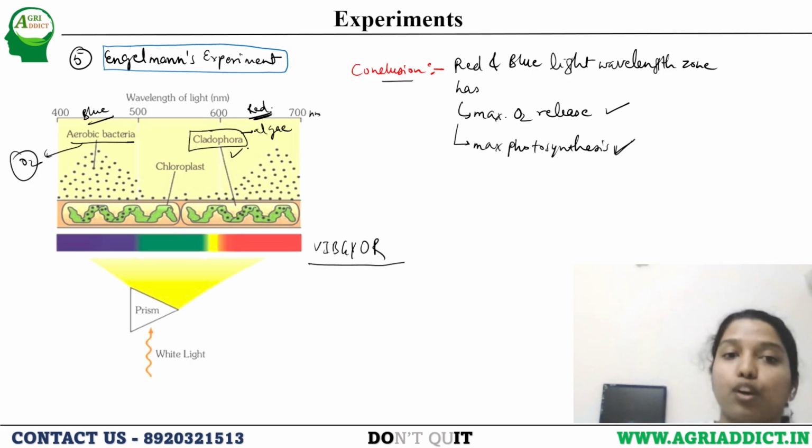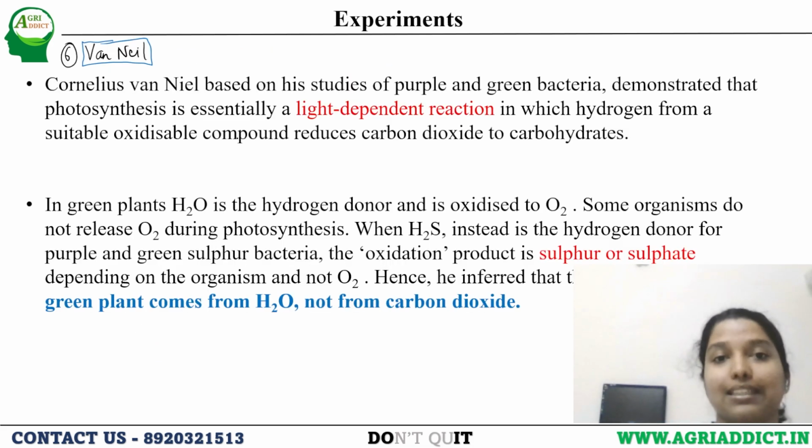He used Cladophora alga for his experiment, and he found out that aerobic bacterial growth is more near the blue wavelength and red wavelength. So let's move to the next slide.